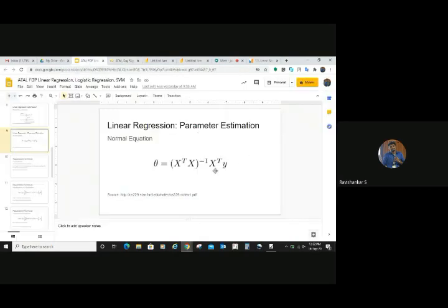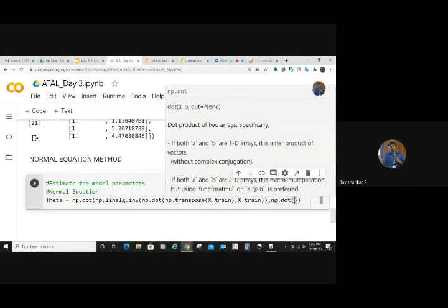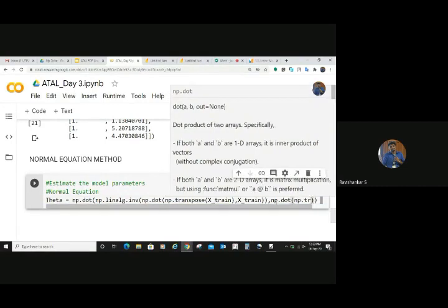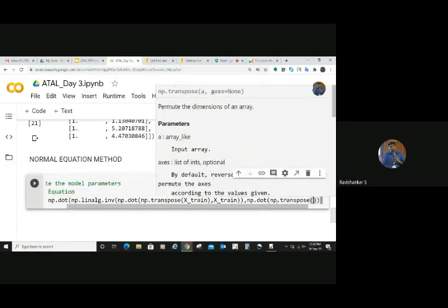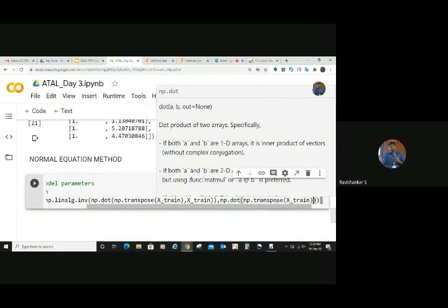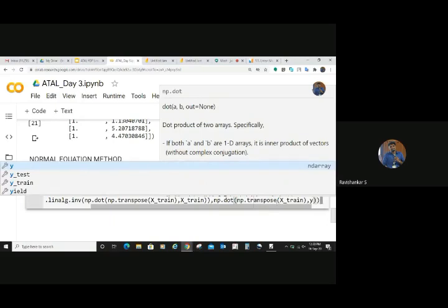Right? Then now we see the second term. You look into the second term. What is second term? X transpose dot y. Right? X transpose dot y will be, again you need to take the dot product. np dot, right? Inside that, what are the things? You need to take the transpose, right? So np dot transpose. Right? Never type the entire thing. Suggestion will come. You just choose that. If you type the entire thing, there is a chance that you will get error. Right? So you need to take the transpose of x prime again. Right? So with that, you need to take dot product with what? Take the dot product with your y prime.